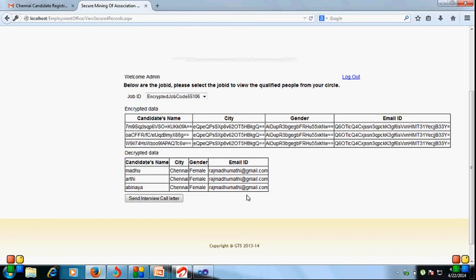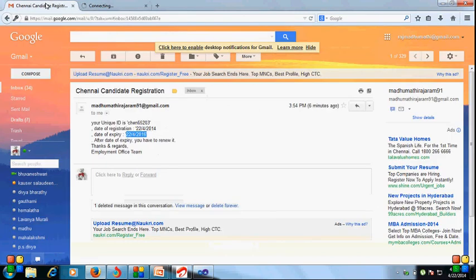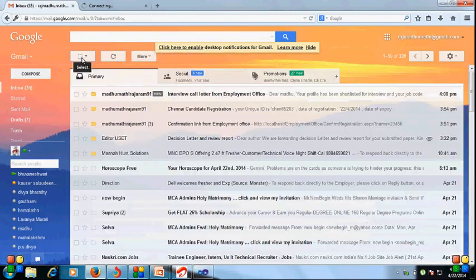After that we have our option. This is the encrypted data. For secure purposes we give this, and after that in the admin part we do a decryption process, and this is the original view. This is the original data, and under it we have an option to send an interview call letter. Once we click this, we send a letter to the person. They will get the interview letter, and finally they will check that they got a letter.